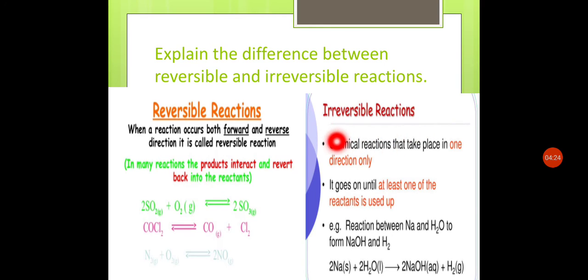Irreversible reactions are those reactions that can take place in only one direction. It goes on until at least one of the reactants is used up. The reaction between Na and H2O to form NaOH, that is sodium hydroxide, and hydrogen is an example of an irreversible reaction.